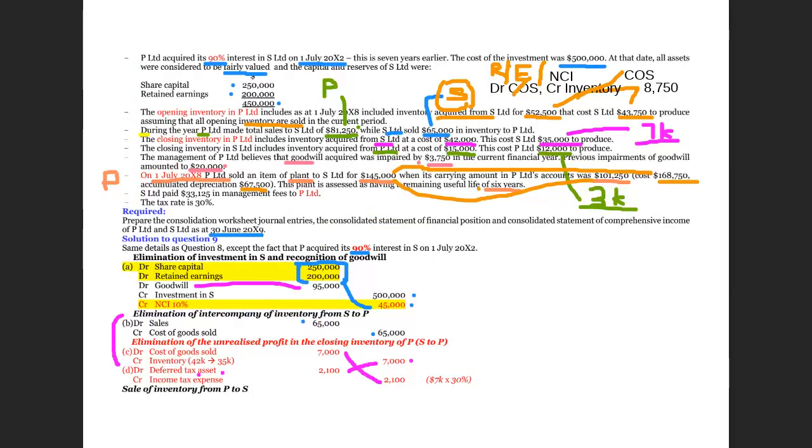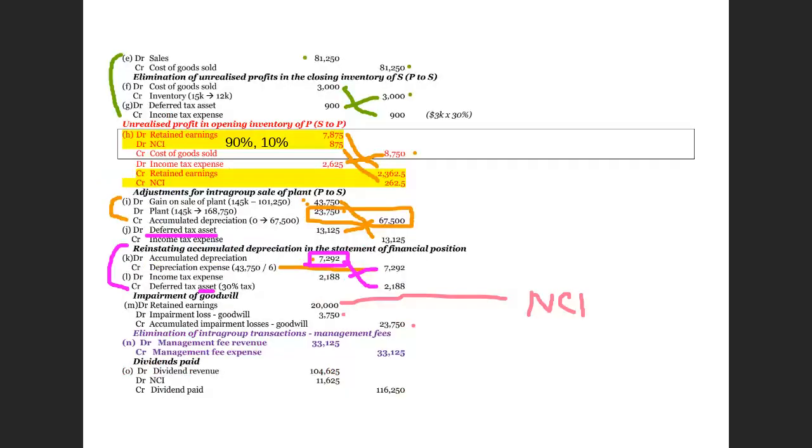The question also mentioned about the management fee, right? So there is an intercompany management fee. So we debit away the income and we credit away the expense. So we simply debit away the management fee income and we credit away the management fee expense.